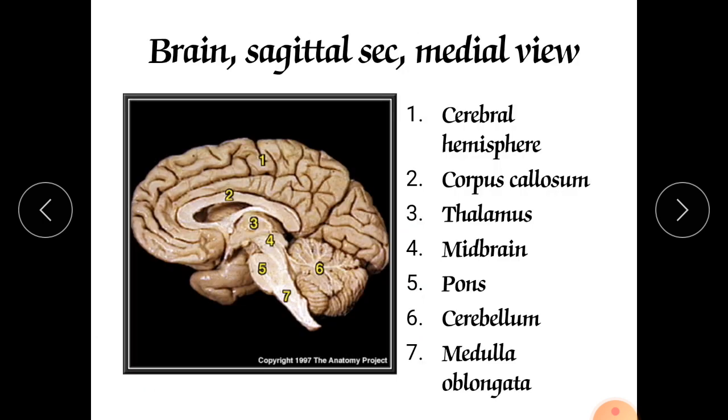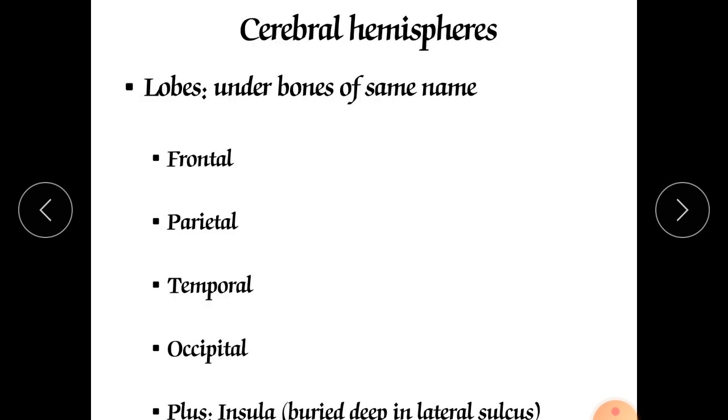In the sagittal section, here you can see the two cerebral hemispheres, and the corpus callosum, which connects both cerebral hemispheres. This is the thalamus, the internal part; fourth is the midbrain; fifth is the pons; this is the cerebellum; and this is the medulla oblongata. So students, in this fashion we have completed this.